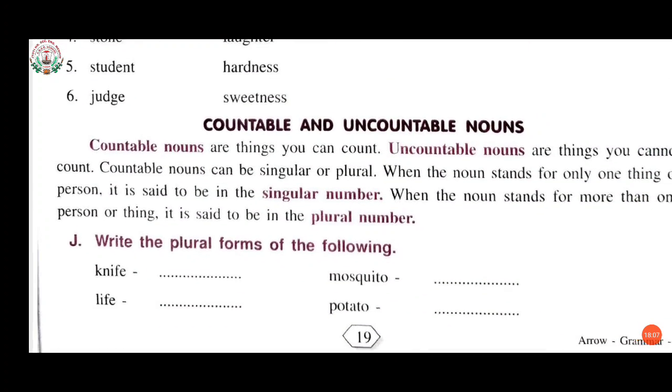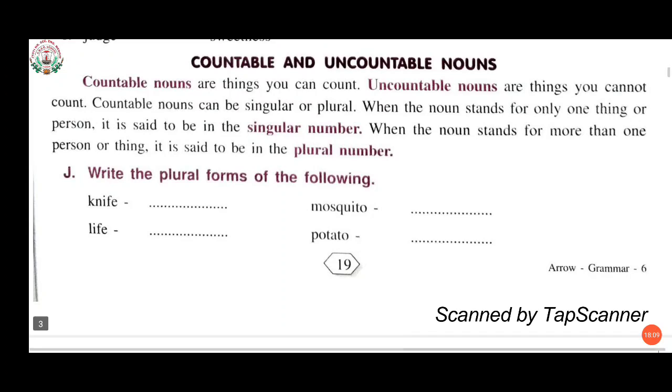Now, we have also gone through the countable and uncountable nouns in our previous video, in which I have explained to you regarding countable and uncountable nouns. And also I have shown you the difference between countable and uncountable. We have also gone through proper and common nouns, the difference between both. Countable nouns, by the name students, you can understand it easily, that the things which you can count. Uncountable nouns are the things which you cannot count easily.